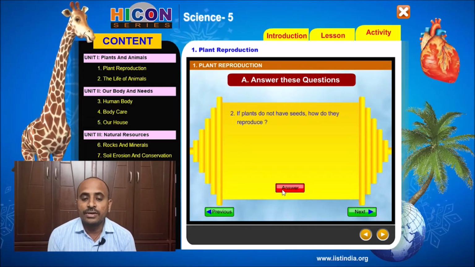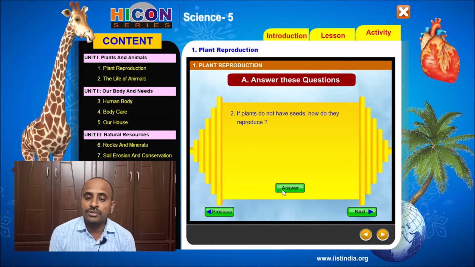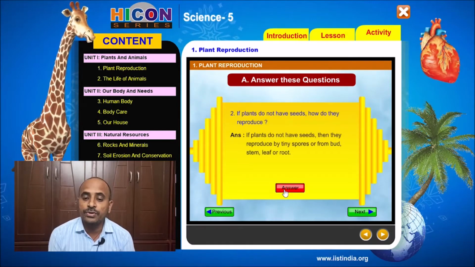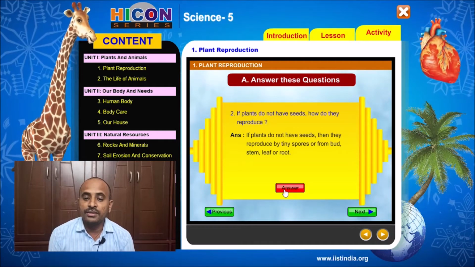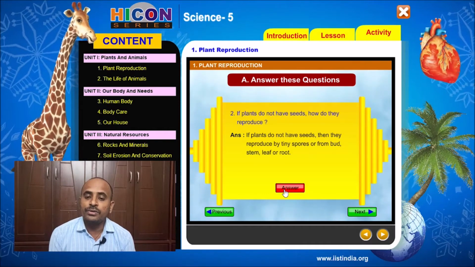Children, look at the answer. The answer for this question is, if plants do not have seeds, then they reproduce by tiny spores or from bud, stem, leaf or root.